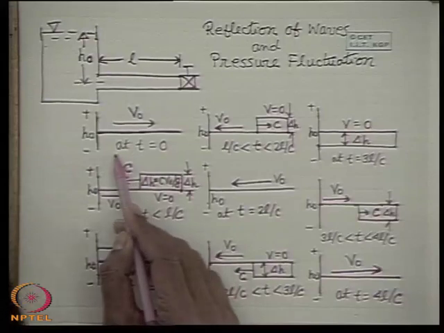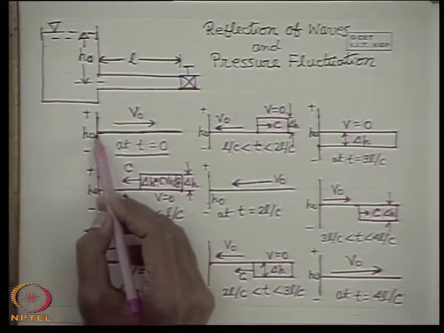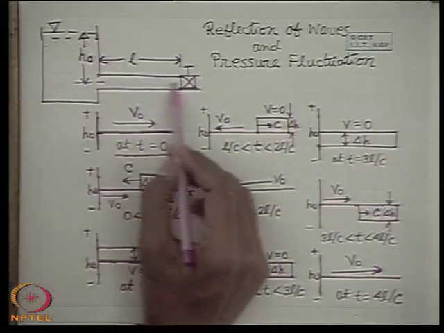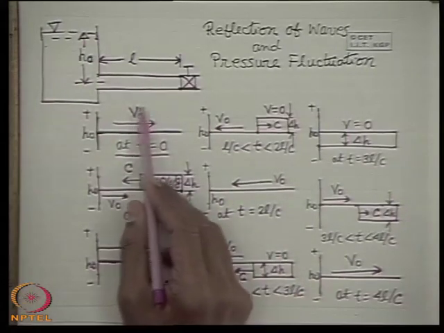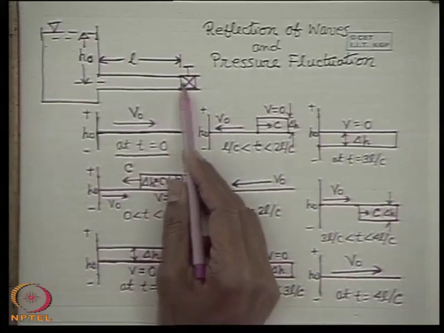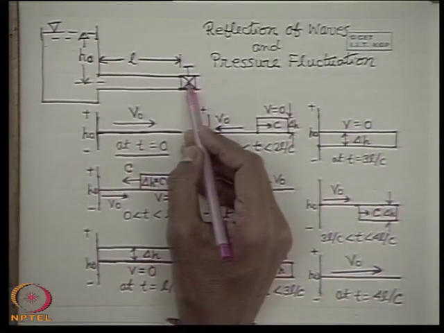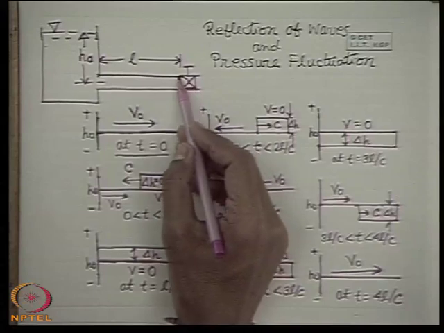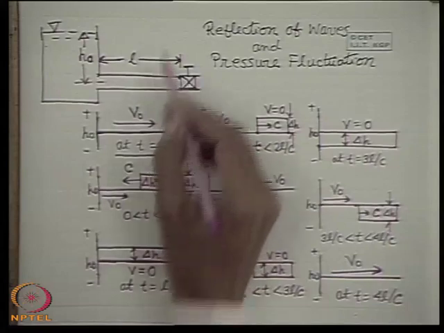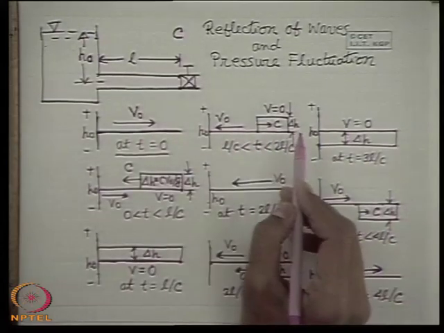So at t is equal to 0, this is the situation depicted, that this is the constant head H0 at which the liquid is flowing at a constant or steady state velocity V0 when the valve is wide open. Now the instant when the valve is closed, a pressure wave is generated at the downstream end, that is the valve end, and it is moving with a velocity c relative to the fluid, we know.